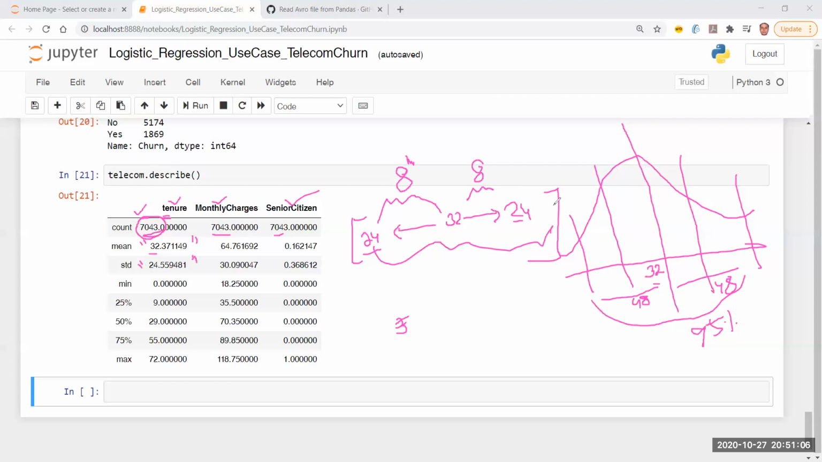So there is some kind of a problem here, because minus 24 makes it 8, plus 24 is going to make it what? 56, right? So from 8 months until 56 months, you have a lot of variation in the data. Now this is good from the statistical point of view, because you get a lot of different kinds of users which you can try to model. But is this number really good for you, right?